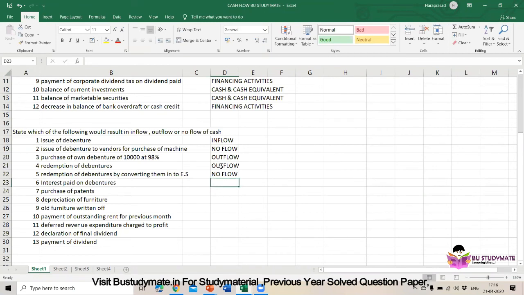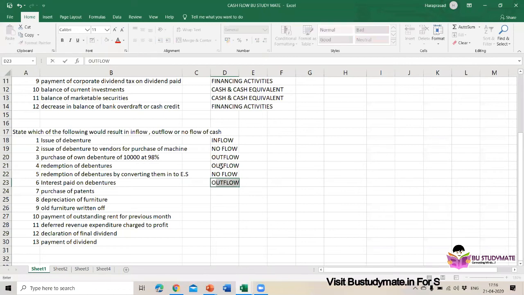Then interest paid on debentures. It's obviously outflow. Then purchase of patents, cash outflow. Then old furniture written off, the ninth one.